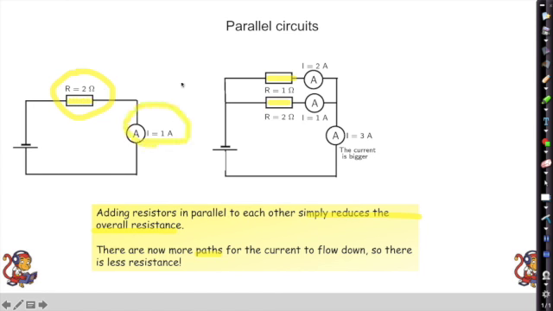So for example, just one 2 ohm resistor here lets through a current of 1 amp. Well, if I was to put even a weaker resistor next to it, over here a 1 ohm resistor, well, I'm going to get some extra current through here, include that to my extra current through here, meaning that overall past the cell I'm going to now have 3 amps, so a bigger current because the resistance has been reduced because I've got them in parallel.